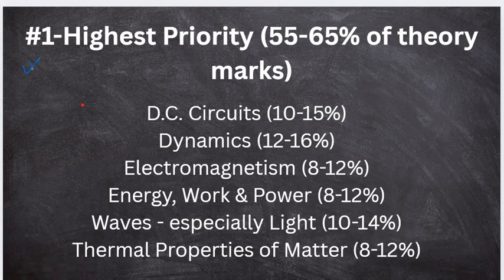So I'm going to put first the highest priority list, which will definitely give you 50% to 60% marks. What are the topics? DC circuits. You always find questions from DC circuits, which also include the practical electricity part. So revise that. Dynamics, which includes all the motion, laws of motion chapter, graphs, acceleration, force, which is not very difficult. You can easily score. Electromagnetism, very important. You'll always find a question. So these are the portions you have to work on first. Energy waves, especially light.